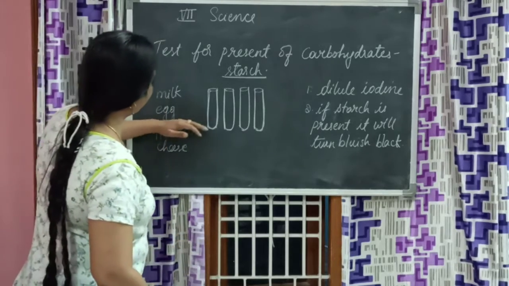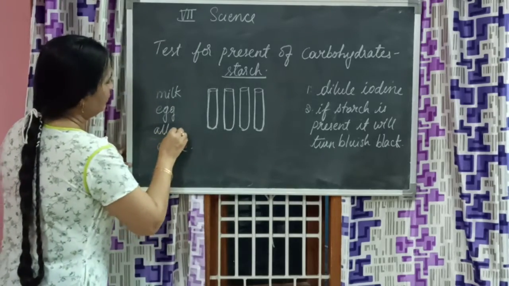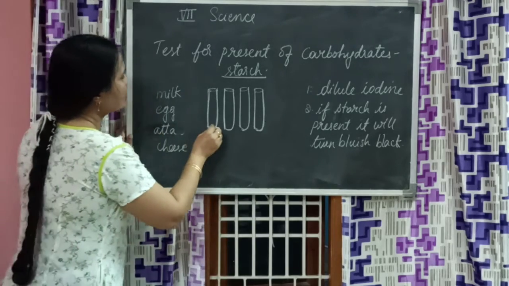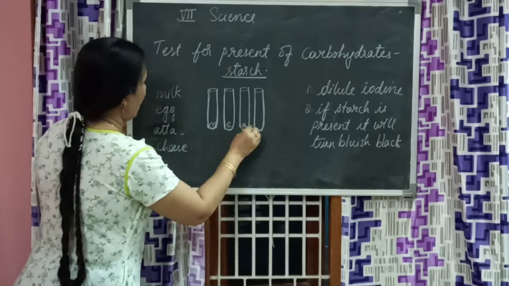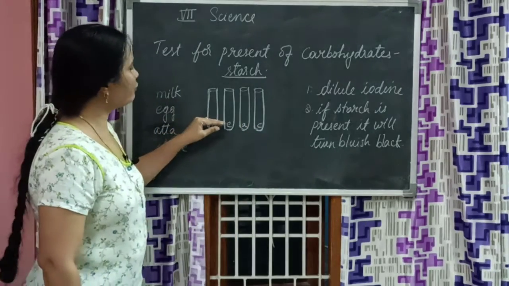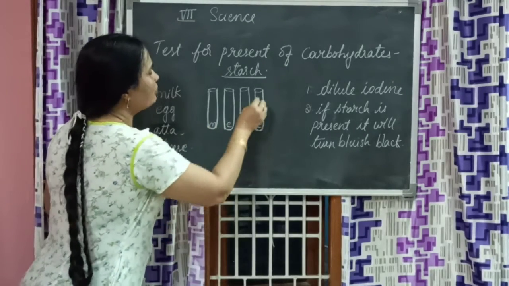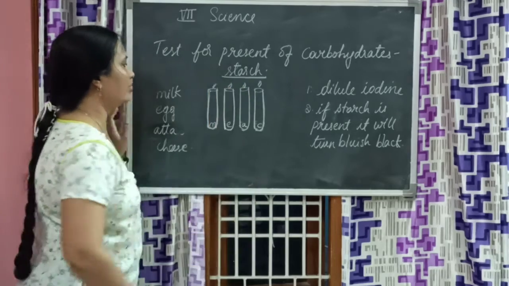In place of potato, let me take atta, flour, it's easy for me. In this milk, in this egg, in this atta, in this cheese, you take just a few drops of all this, and then put a drop of iodine here, iodine here, iodine here, iodine here.